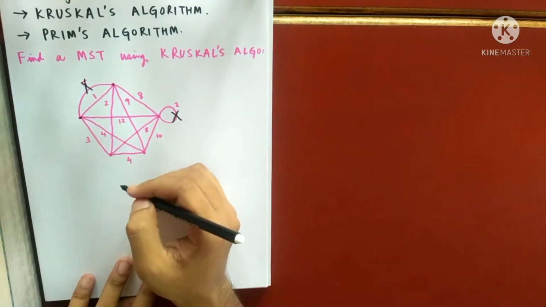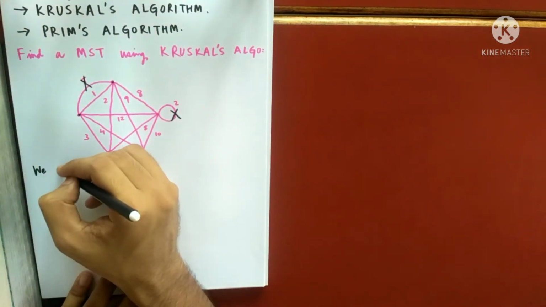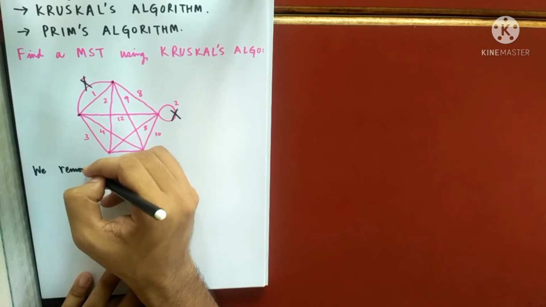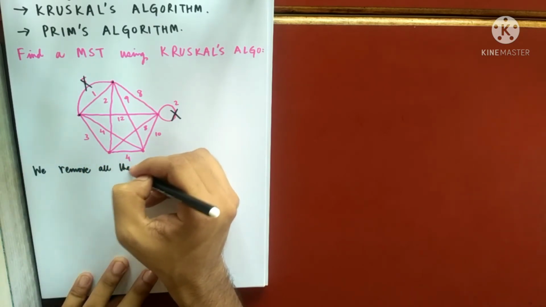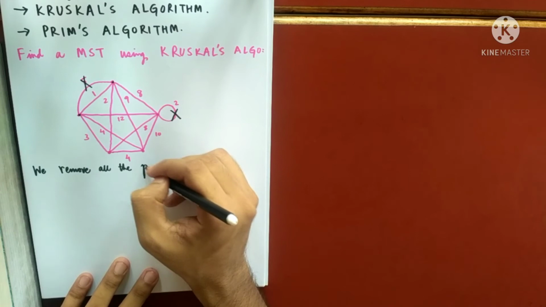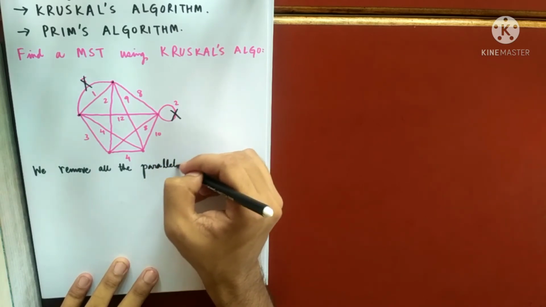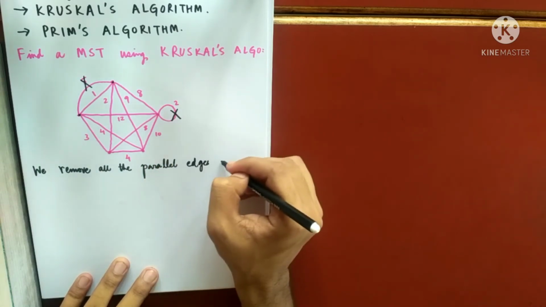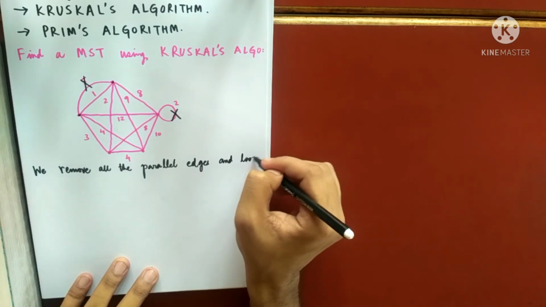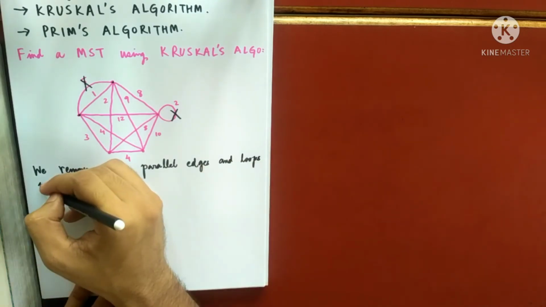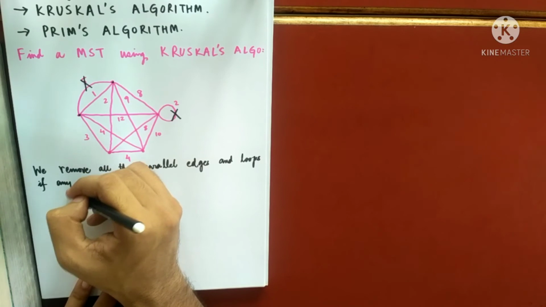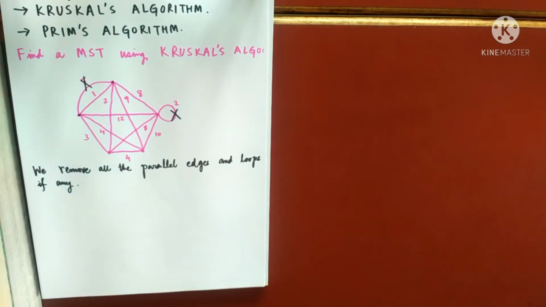So this is your first step: we remove all the parallel edges and loops, if any. If there are any parallel edges or loops, we first remove them.